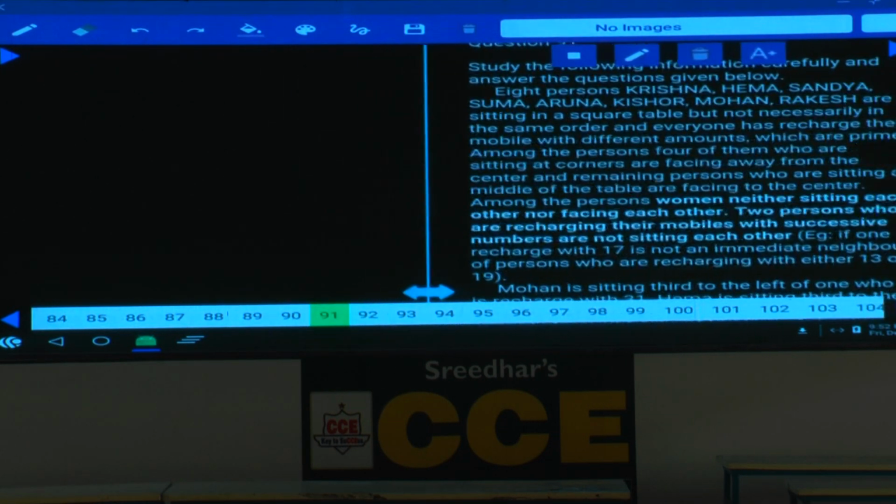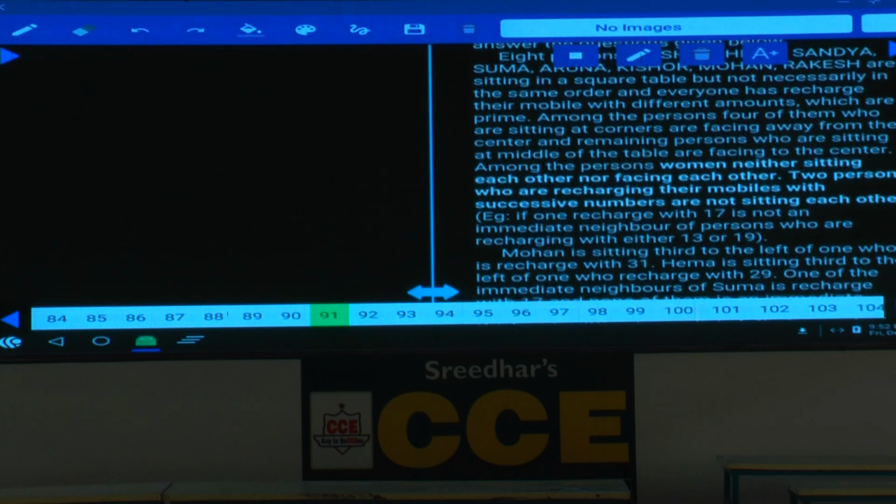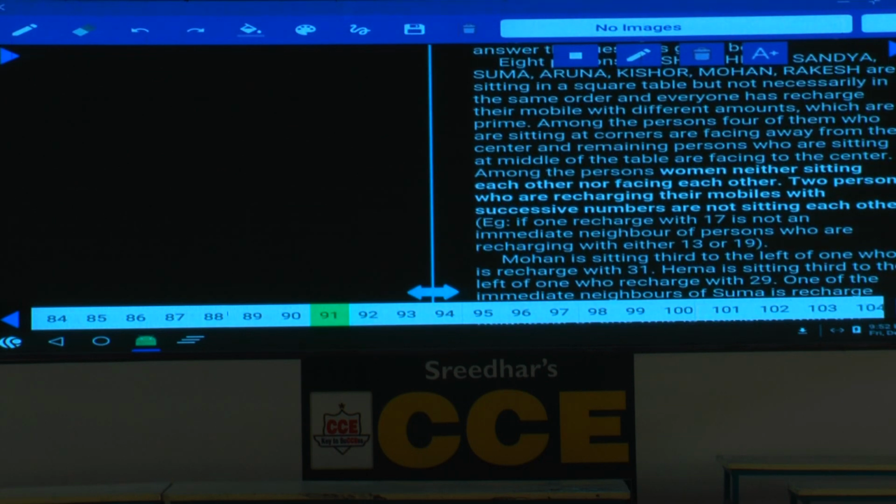8 persons are there. Now these 8 persons are seated around a square table, but not necessarily in the same order, and each one of them has recharged their mobile with different amounts. Amounts are also clearly given, which are prime numbers. All the numbers are prime numbers.